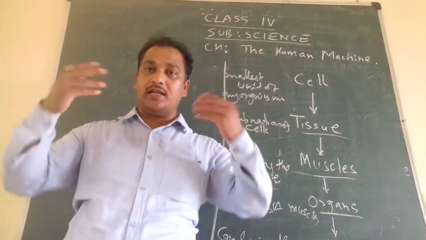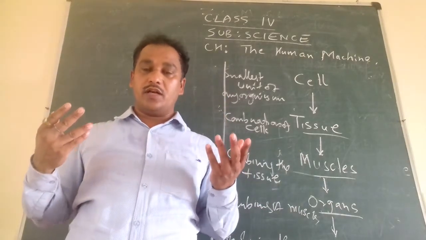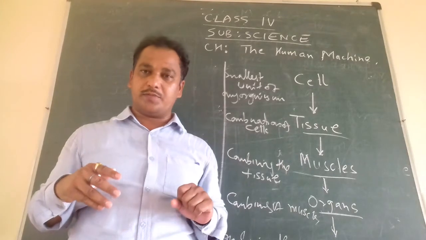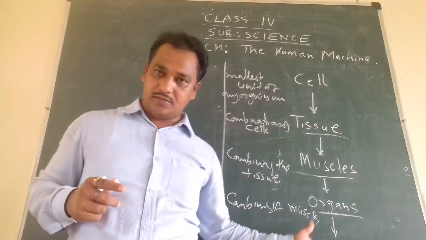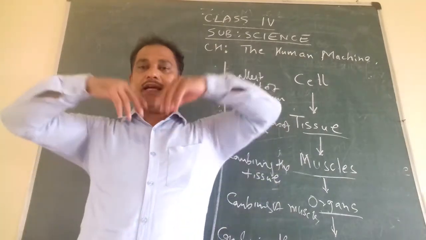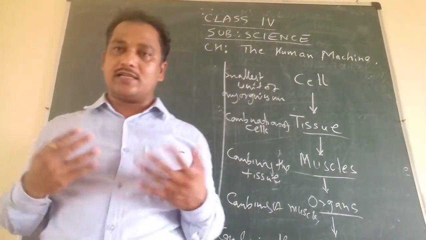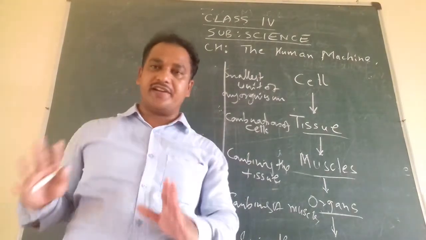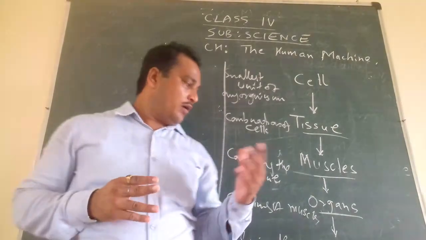We are able to inhale, exhale, breathe with the help of lung and windpipe. This is one of the systems. Similarly, the digestive system: we are able to digest food. Whatever food you eat gets digested and excreted. So there is the excretory system and the digestive system.